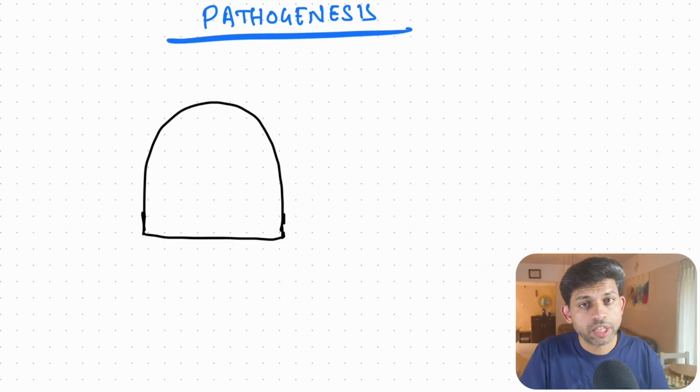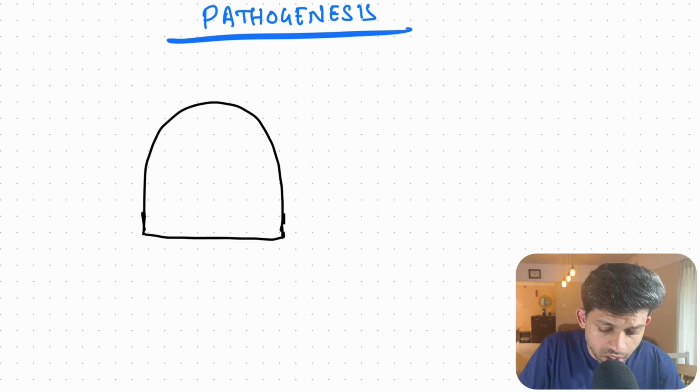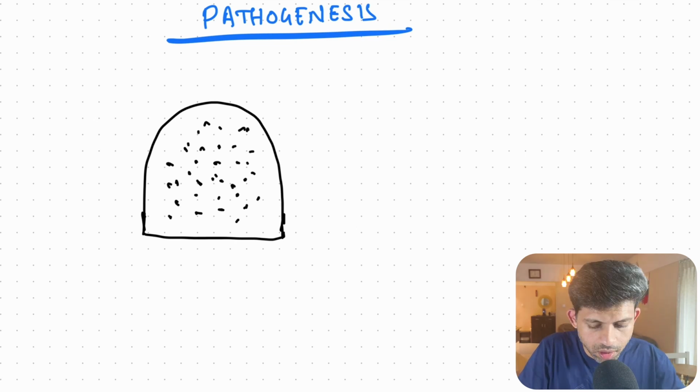This takes us to the pathogenesis of pneumoconiosis. There are certain factors which decide whether a person will get pneumoconiosis or not. First is dust retention within the lung. So this depends on the concentration of dust in the workplace. More concentration, more retention. Then duration of exposure to this dust. Obviously, more exposure, more chance of getting the disease.